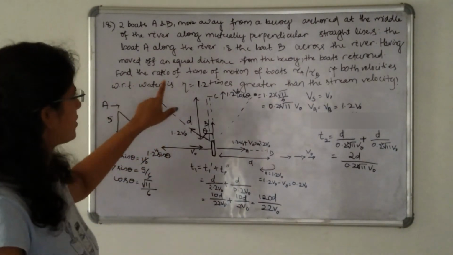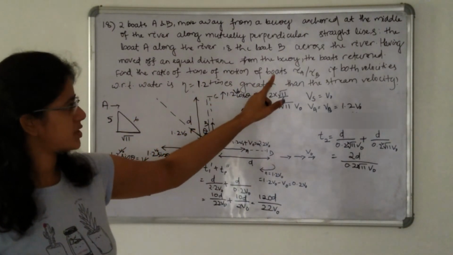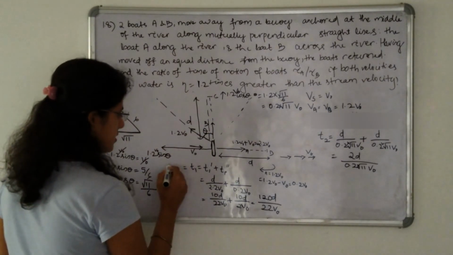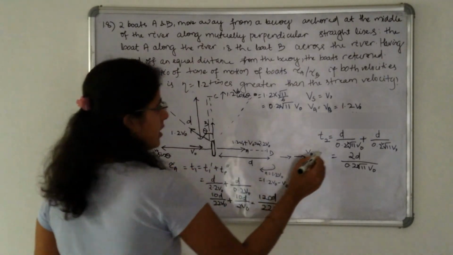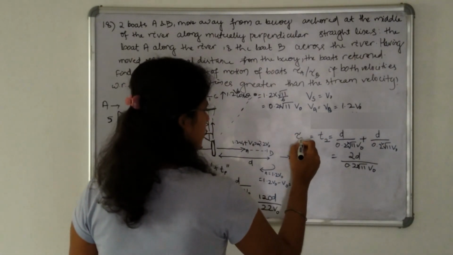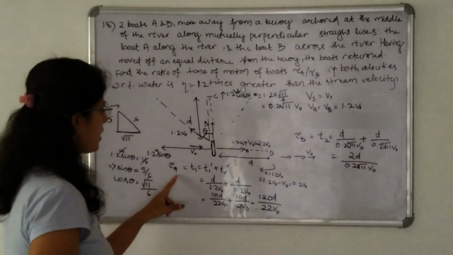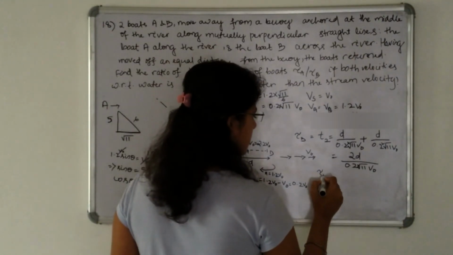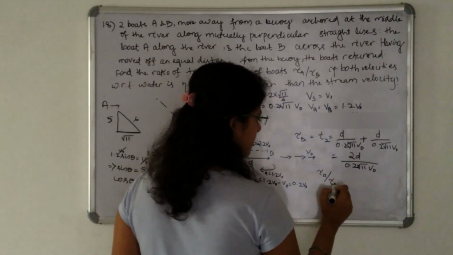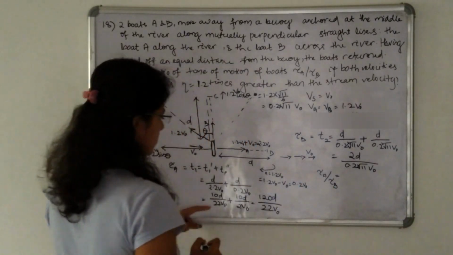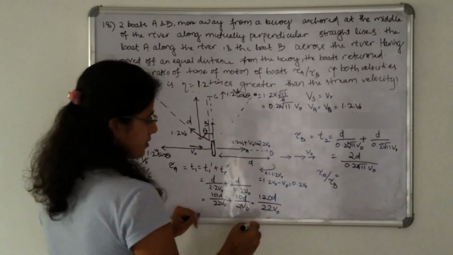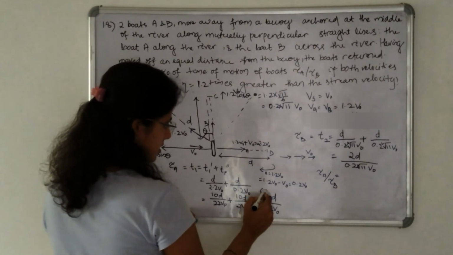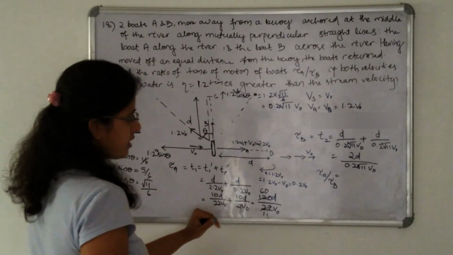So find the ratio of time of motion of boats, tau A by tau B. So it is said that this time is tau A and this time is tau B. So we have to find now tau A divided by tau B, that is the ratio. Tau A divided by tau B is equal to 120d by 22 v naught. Let me solve this. It is 11, it is 60. That is 60d by 11 v naught